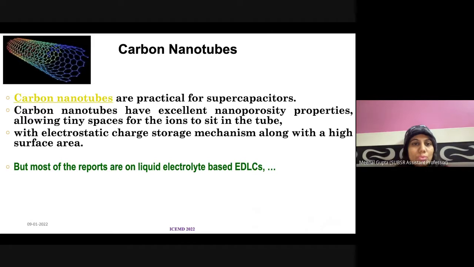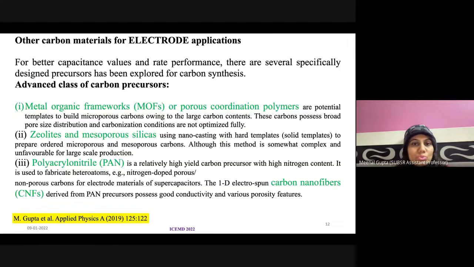Carbon nanotubes have also been tested as electrode material in supercapacitors, mostly with liquid electrolytes, and they are also a good choice. People have made carbon-based electrode material from different advanced carbon precursors too, using metal organic frameworks, zeolites, and polyacrylonitrile.